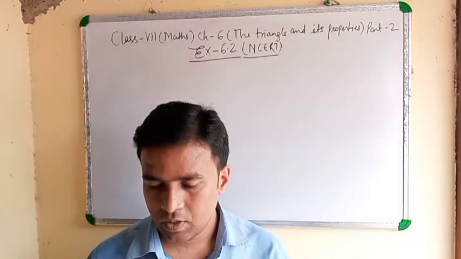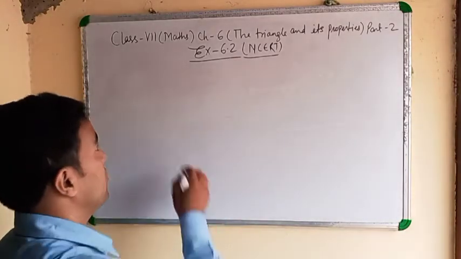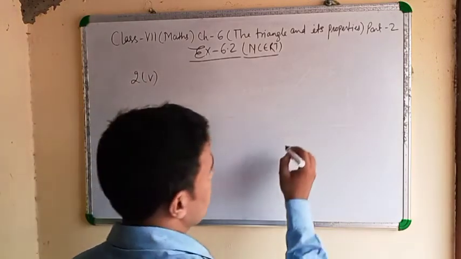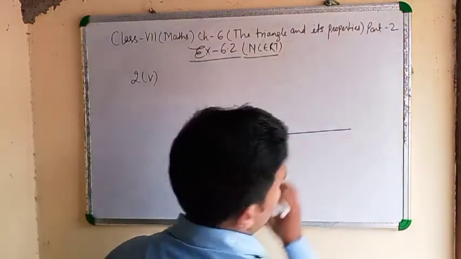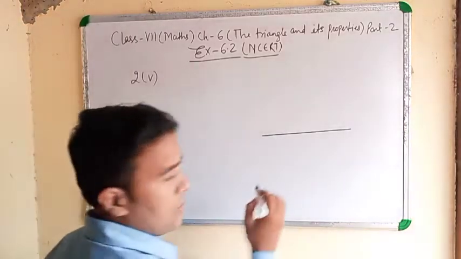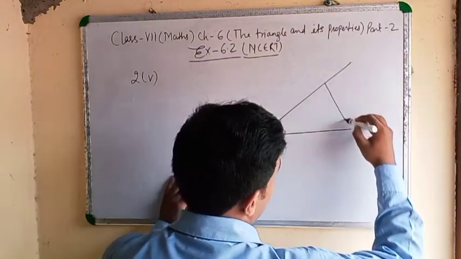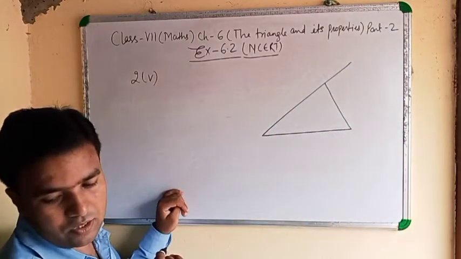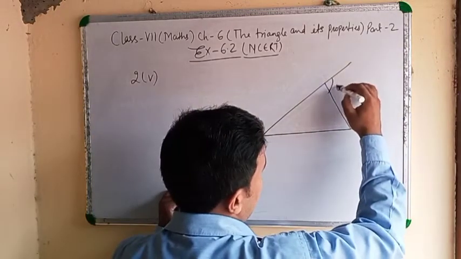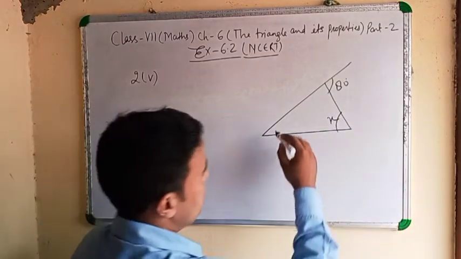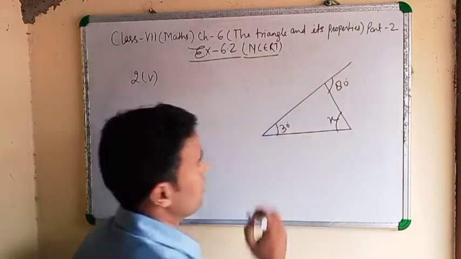Second, fifth part. It is the last question of this exercise. Exercises are not very large. Only 1 and 2 questions are given there. Clear?